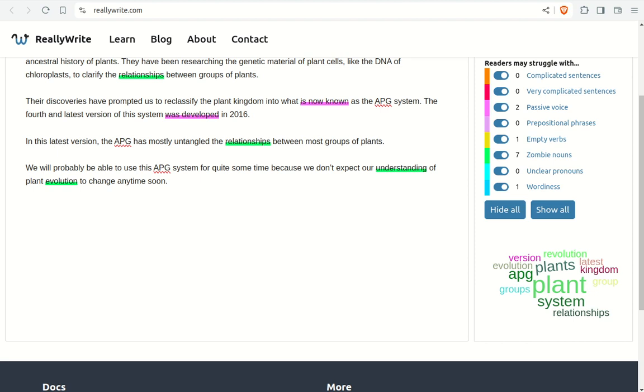I always want to check the word cloud to see if my keywords are consistent throughout my text, if the keywords appear strongly in the word cloud, because sometimes when I'm writing a text, I might not actually refer to my keywords enough, thinking that the reader already knows them. And I might need to then use the word cloud to help me realize that I need to emphasize certain words a little bit more.